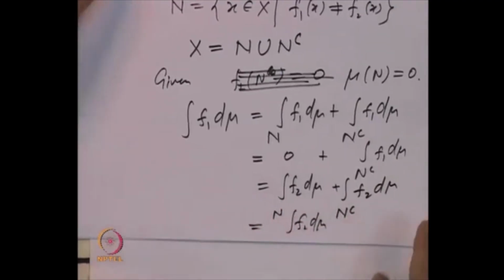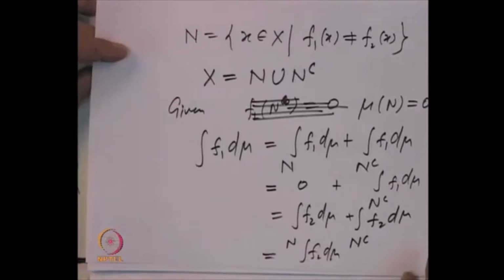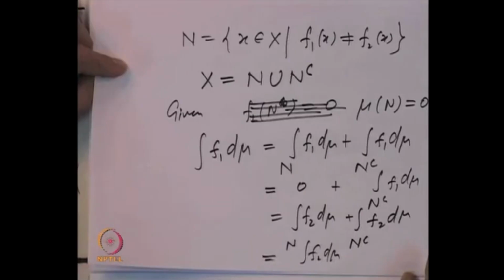So, the integral of f 1 d mu is equal to the integral of f 2 d mu.